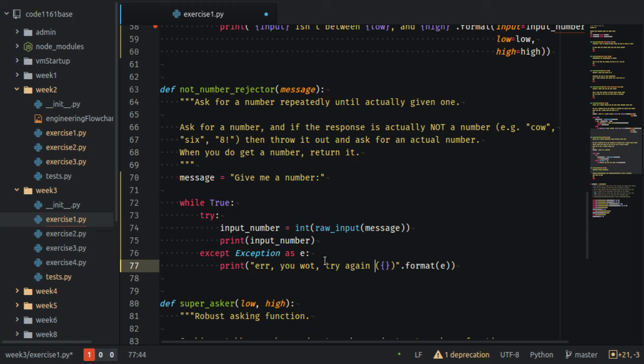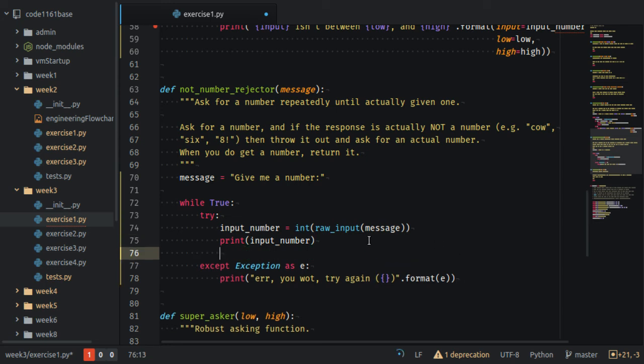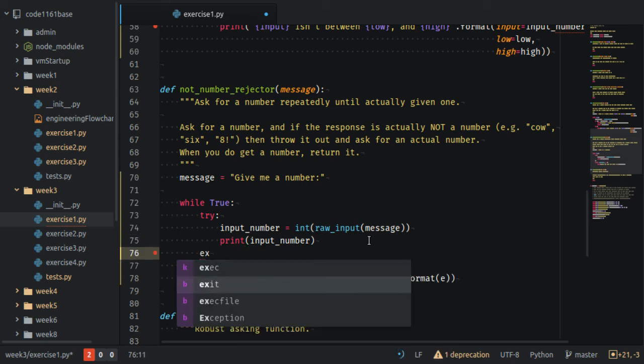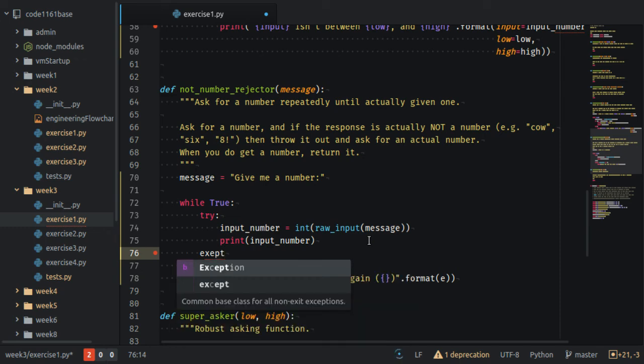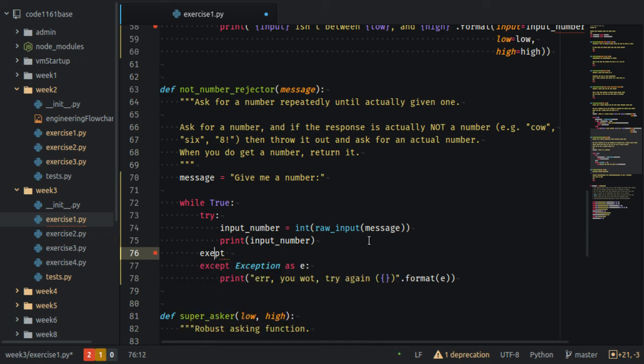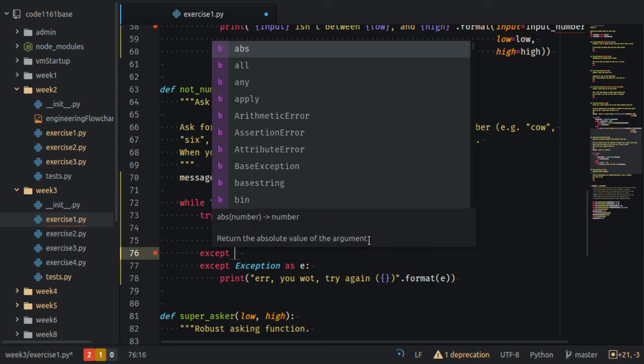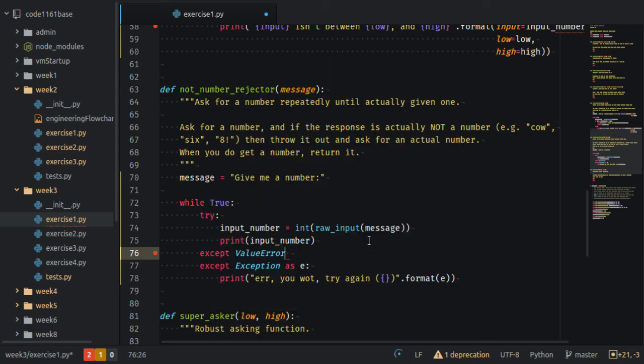If it was actually an error message, we could try and be really descriptive, and we could also try and capture the specific exception. We're currently capturing any old exception. We could stack it up so that we say except ValueError, and if you remember, I'll just copy it in here from our error message.